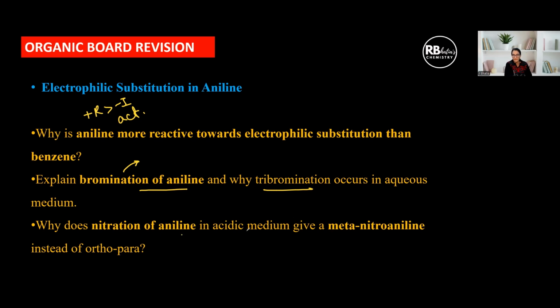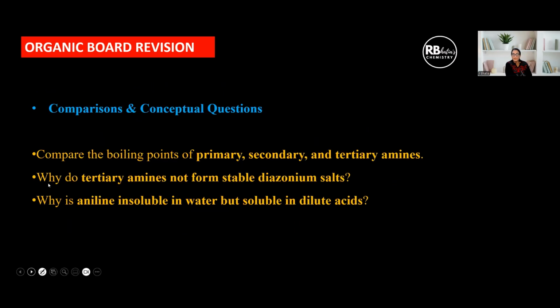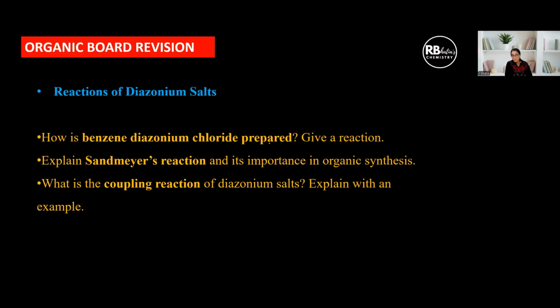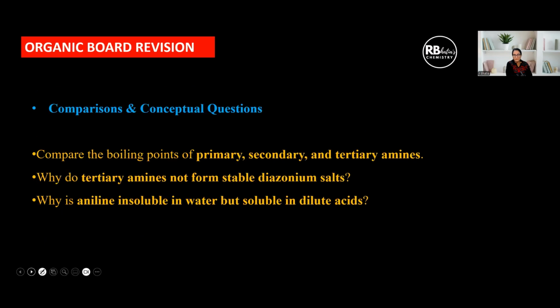Okay, why does nitration of aniline in acidic medium give meta-nitroaniline? Your focus should be on explaining that in acidic medium, aniline is going to convert to anilinium ion, which is a meta-directing group. Clear? Whereas aniline was an ortho-para-directing group. So these points you have to keep in mind. Reactions of diazonium salts. How is benzene diazonium chloride prepared? Give reaction. They can ask you to write a note on diazotization, or they can ask you some specific points about conditions and limitations of this reaction. Then Sandmeyer's reaction and coupling reaction of diazonium. Diazonium is a very simple topic, so just remember the reagents and the products. Then compare boiling points of primary, secondary, tertiary amines.